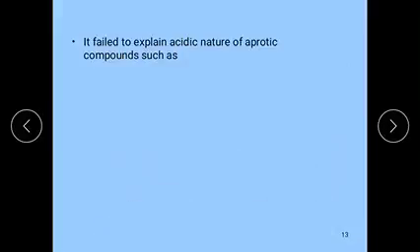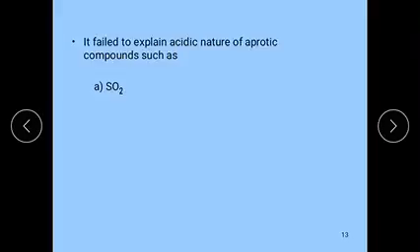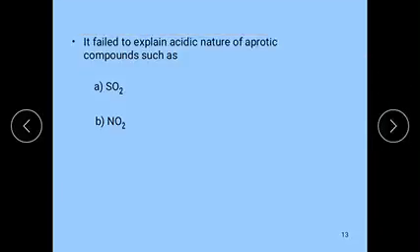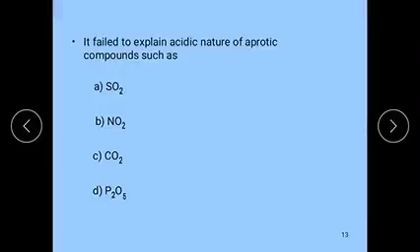This theory fails to explain the acidic character of compounds like SO2, NO2, carbon dioxide, phosphorus pentoxide, etc. According to this theory, it failed to explain the acidic nature of aprotic compounds, that is, compounds without hydrogen.